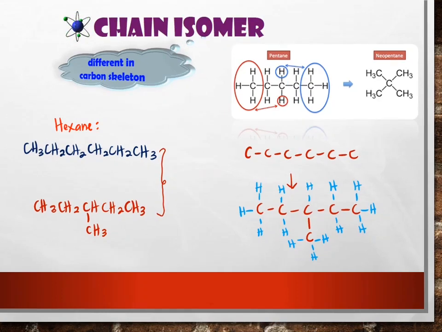Actually class, if you refer to your lecture note, this hexane will consist of 5 chain isomer. The chain isomer that I draw here is one of that. So you can draw the other 4 chain isomer for hexane.